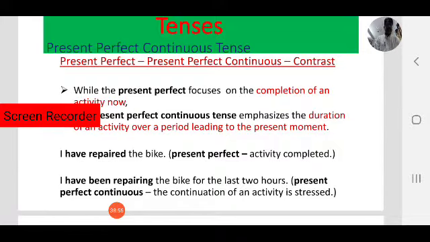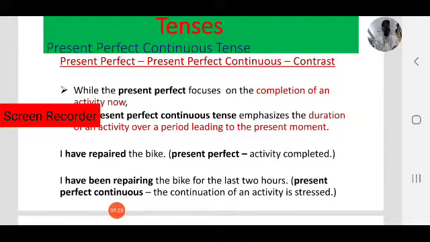Next, present perfect. I have repaired the bike. That is present perfect because the activity was completed. Activity was over. I have repaired the bike. Repairing the bike was over. Activity was completed. In that case, we use present perfect tense.